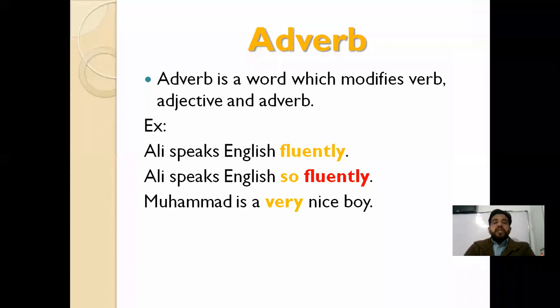So an adverb performs three roles in a sentence. An adverb is a word which modifies a verb, an adjective, and another adverb. You can see three examples. In the first sentence, the adverb is describing a verb. In the second sentence, so is an adverb describing another adverb, fluently. In the third example, very is an adverb because it is describing the adjective nice. So an adverb performs three roles. It tells you more about a verb, about an adjective, and about another adverb.